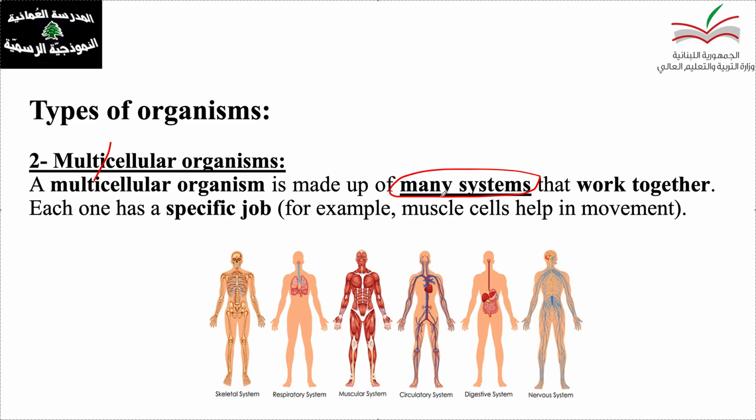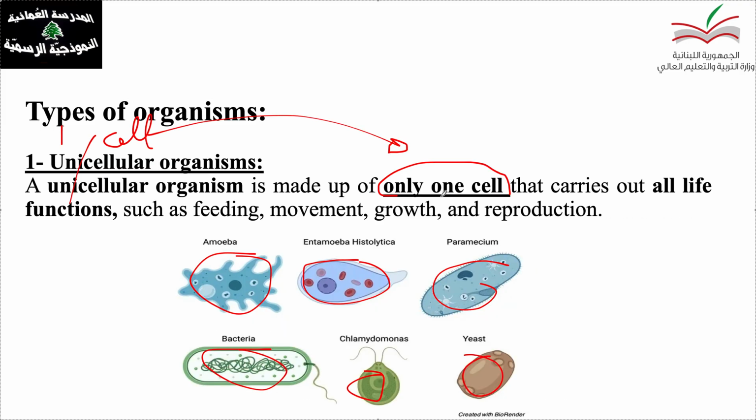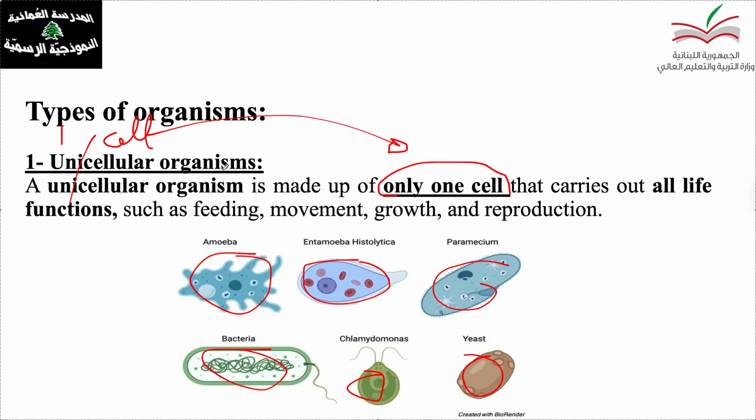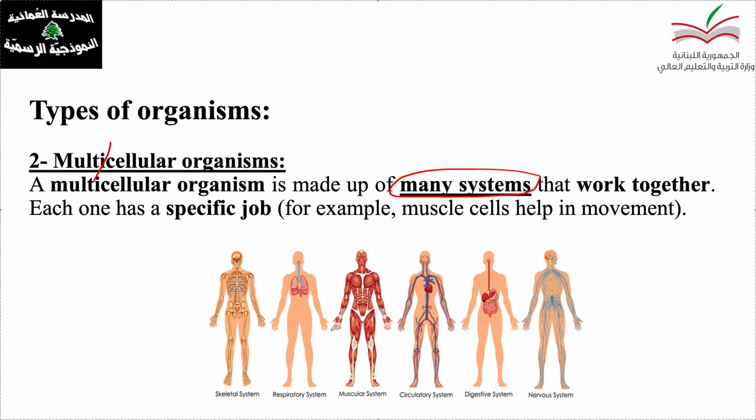Okay, so how many types of organisms do we have? We have two. The unicellular organism, which is very, very simple. Multicellular organism, which is more complicated. We have many systems. We have a big number of cells. While this unicellular organism is the simplest, which is made up of one cell only. Thank you. Best of luck in the exam.